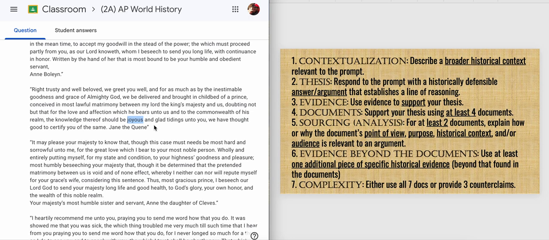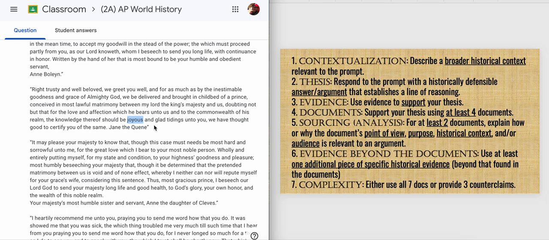Then, once total in all of this essay, you need to include at least 1 piece of evidence beyond the documents, or EBD. That is 1 fact that's not found in the documents that still supports one of your 3 thesis points. For example, you could say some evidence beyond the documents to support the claim that his wives were devoted to him is the fact that none of them tried to divorce him and none of them said no when he proposed. Something simple like that that's not in the documents but is still true and backs up your point. And then the last point is complexity.